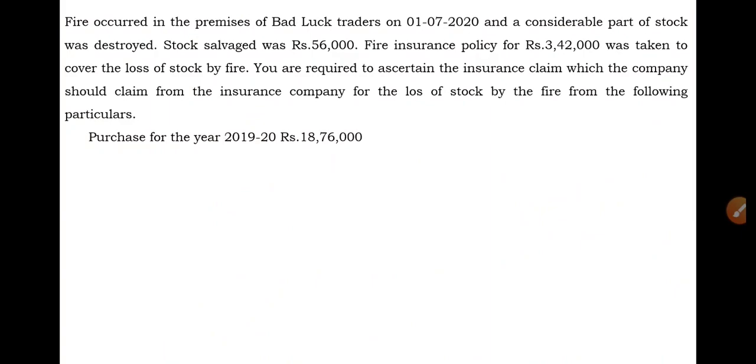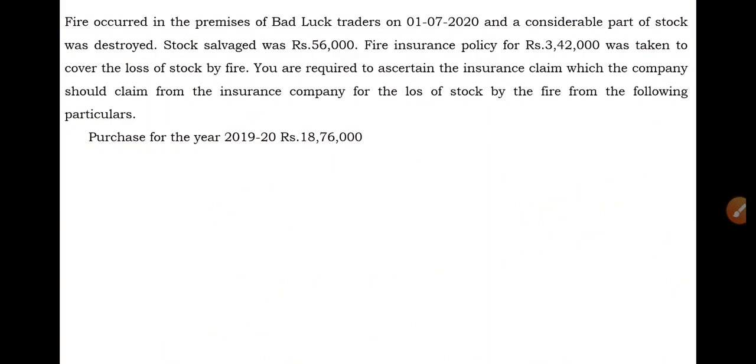This fire date comes in accounting year 2020-21. In the accounting year 2020-21, the fire accident occurred. So that year we should consider as the present year, and the previous year is 2019-20.